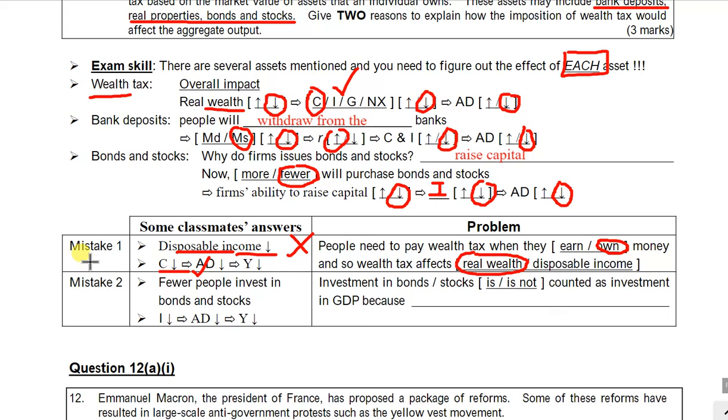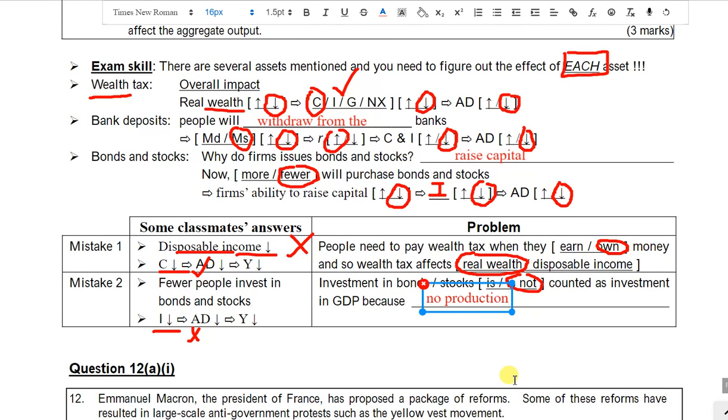This is mistake one. Mistake two, some of you also know that fewer people would invest in the bonds and stocks, and you may think that because of this there is a reduction in the investment. This is totally incorrect. Why? Because as you have learned in Form 5, when people buy the bonds or the stocks, would this be counted as investment in the GDP? This is not counted. Why is this not counted? Because there is no production at all. This is only a transfer of ownership from one person to another person.